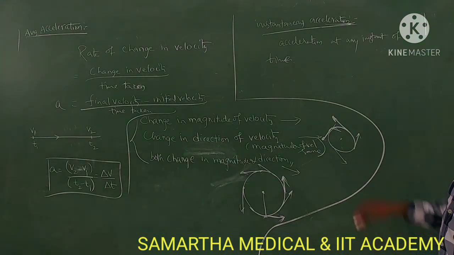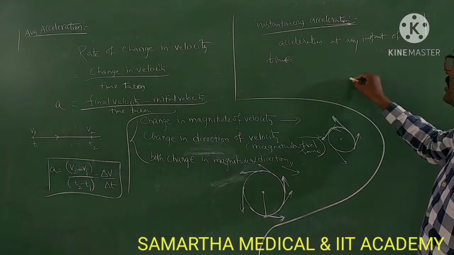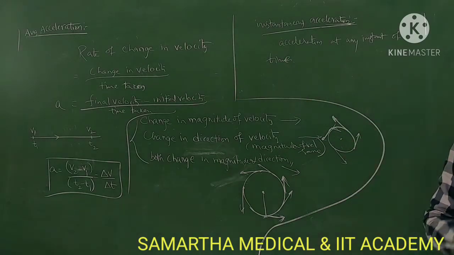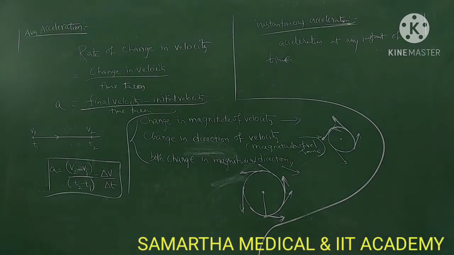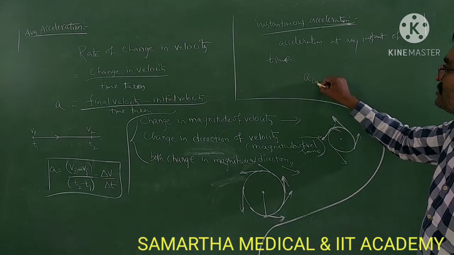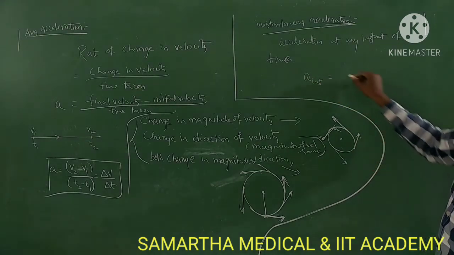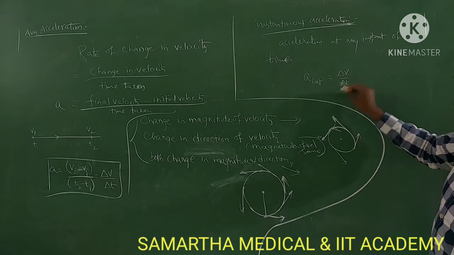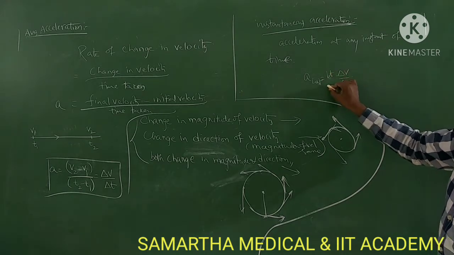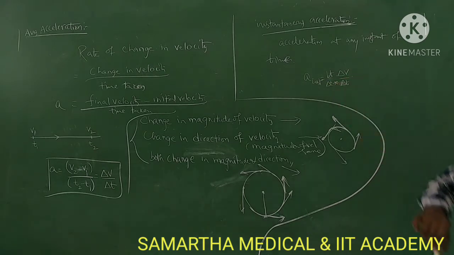So it is nothing but the average velocity, sorry, not average velocity, average acceleration, when the time interval approaches 0. Instantaneous acceleration is the average acceleration delta V by delta T as delta T tends to 0.